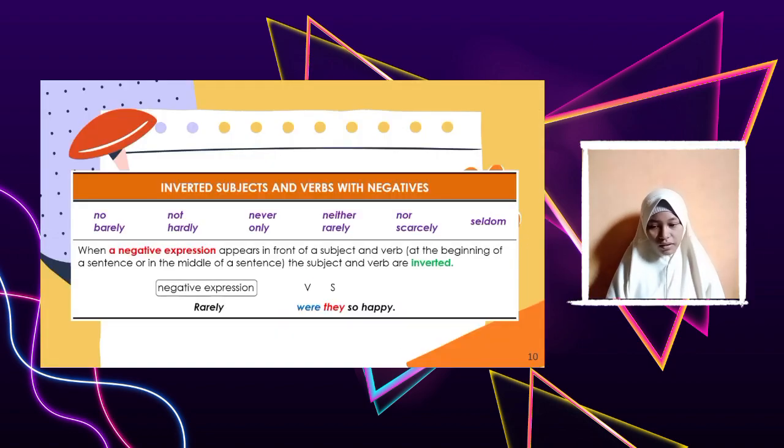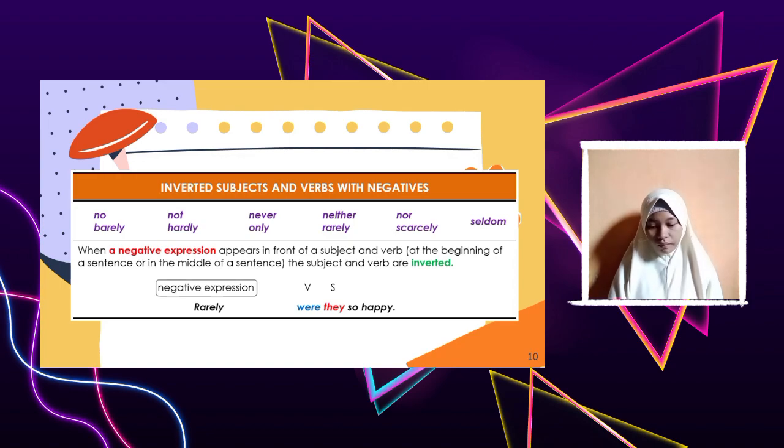Okay, let's check the pattern. These are the negatives: no, barely, not, hardly, never, only, rarely, scarcely, and so on. When a negative expression appears in front of a subject and verb, at the beginning of the sentence or in the middle of the sentence, the subject and verb are inverted, just like this. Rarely is the negative expression. The verb is were, and the subject is they, so happy.